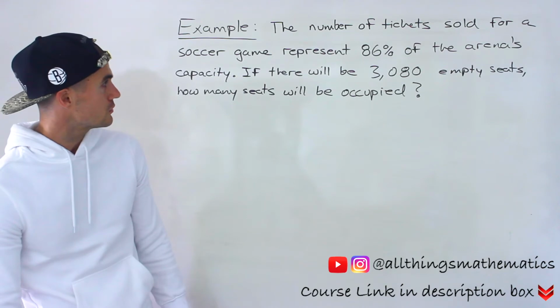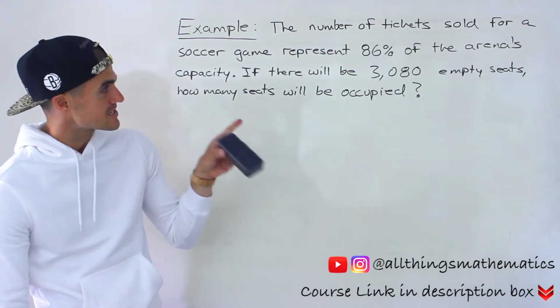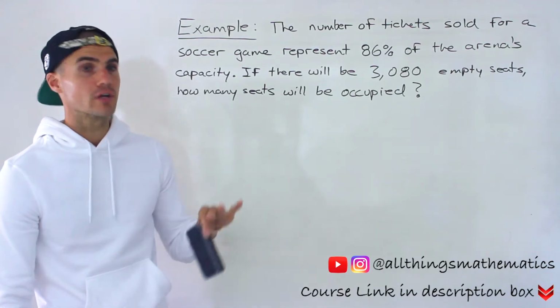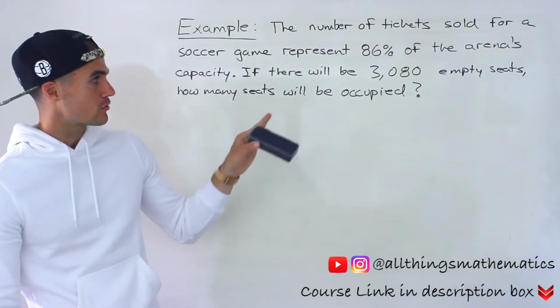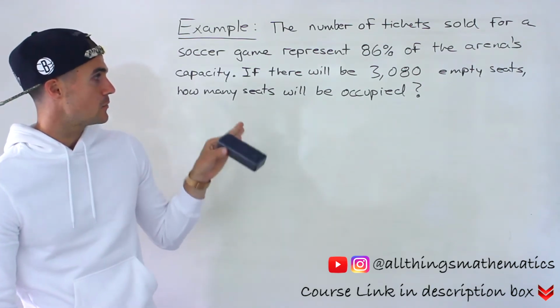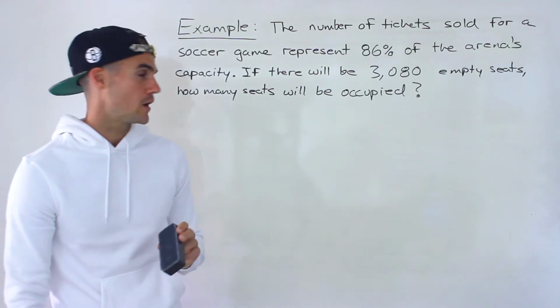So the number of tickets sold for a soccer game represent 86% of the arena's capacity. If there will be 3,080 empty seats, how many seats will be occupied?